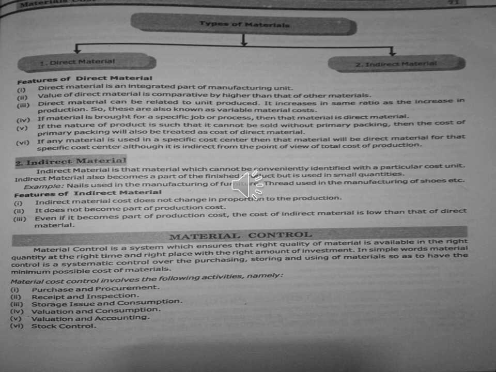Then how much material is bought for the specific job. Specific job means whichever production we are going to undertake, that is the specific job. So for that, how much material we bought and used, that value can be known. Then if any material is used for a specific cost center, then the material is direct material for that specific cost center, although it is indirect from the point of view of total cost of production.